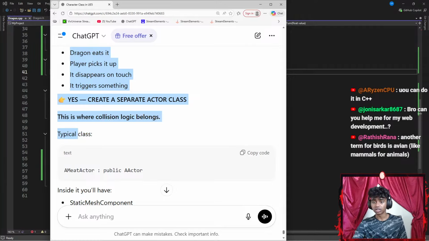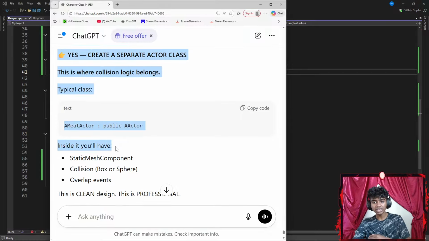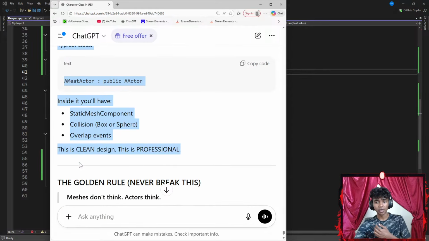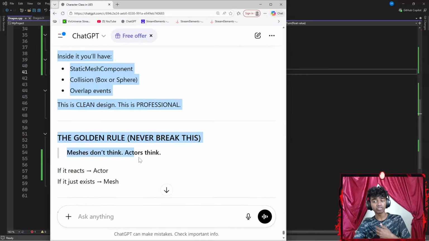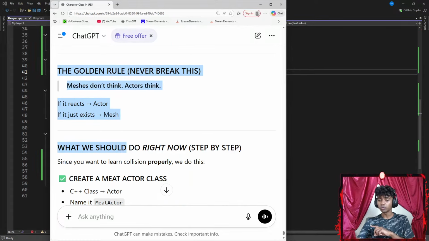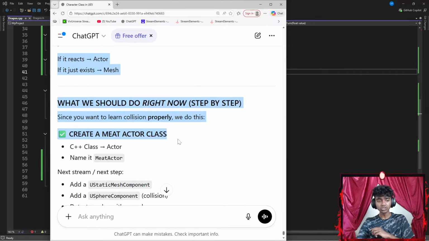This is where the collision logic begins. Typical class: a meat actor, public AActor. Inside it, you'll have a static mesh component, a collision box or sphere, and overlap events. This is clean design. This is professional. The golden rule, never break this: meshes don't think, actors think. If it reacts, it's an actor. If it just exists, it's a mesh. What we should do right now, step by step, since you want to learn collision properly, is this.